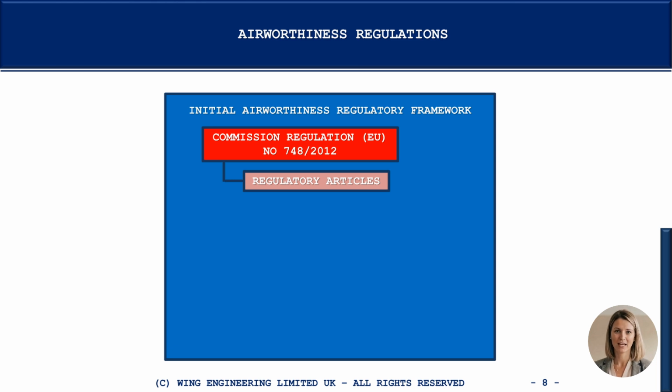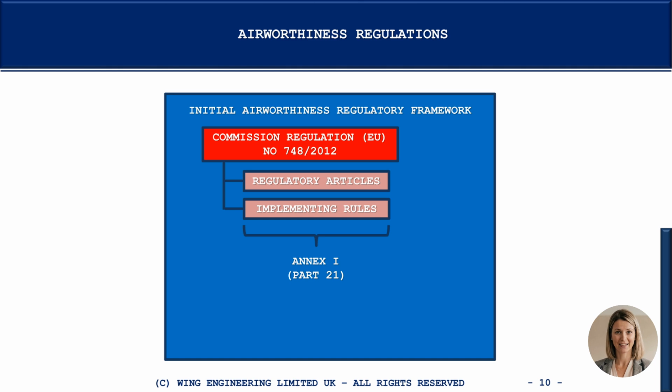The first element, regulatory articles, are the core part of the framework, with each representing separate and distinct items of regulation. They are also referred to as the cover regulations. You could think of them as the executive summary of the framework. The second element, implementing rules, are the expounded and standardized requirements and procedures emanating from the regulatory articles, which are designed to govern the day-to-day application of the framework. The implementing rules are detailed in Annex 1 of the framework, which is also referred to as Part 21. We will unpack and explore Part 21 in a dedicated supplementary presentation to this series.